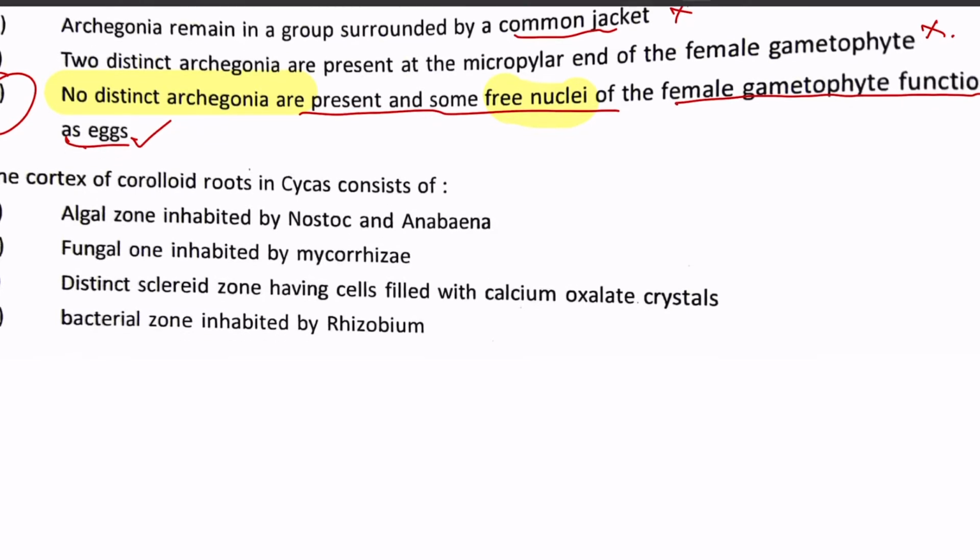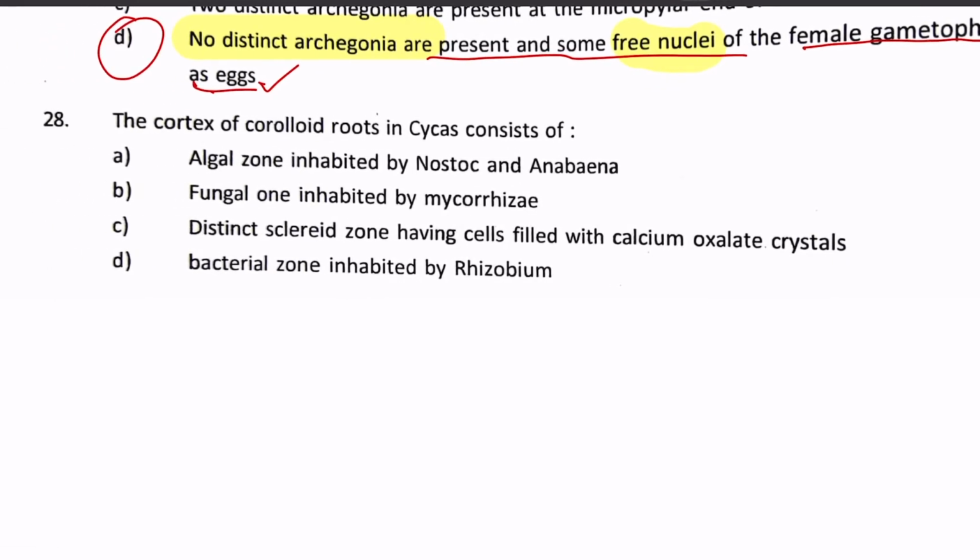Next question: the cortex of coralloid roots in Cycas consists of what? Okay, A, algal zone, which is inhabited by Nostoc and Anabaena. B, fungal zone inhabited by mycorrhiza. C, distinct sclerotic zone having cells filled with calcium oxalate crystals. And D, bacterial zone, which is inhabited by Rhizobium.